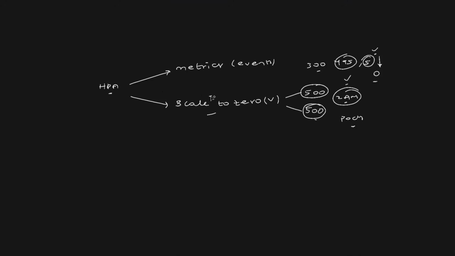This is where KEDA comes into the picture. KEDA can scale your pod count to zero. If nobody is using it, KEDA automatically takes the decision and brings your pod count to zero. And whenever there are users or whenever the service needs to be active, it will automatically bring the pod count to one. And it is an automatic process. This is one advantage. Now, the second advantage is very, very important. I'll explain this with an example because it is easy to understand.